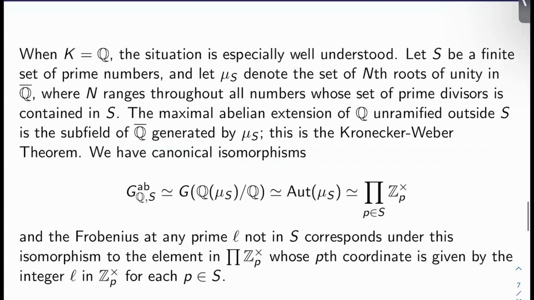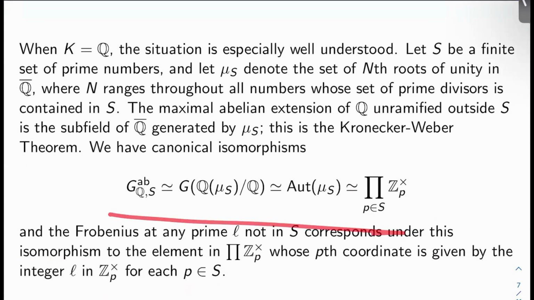And then we have canonical isomorphisms from the abelianization of G_Q,S to the Galois group of Q adjoin mu_S over Q, to the automorphisms of mu_S, to the product over p in S of Z_p cross, where Z_p is the p-adic integers. What's the Frobenius element at any prime l not in S? That corresponds under this isomorphism to the element in this product whose p coordinate is given by the integer l in Z_p cross for each p in S. Okay? So it's like complete and total understanding of the situation, as expected when K is Q.